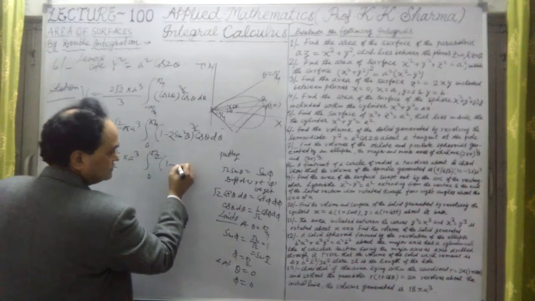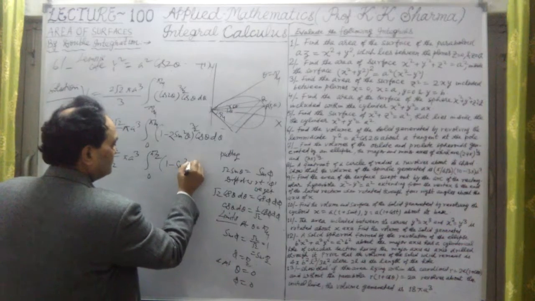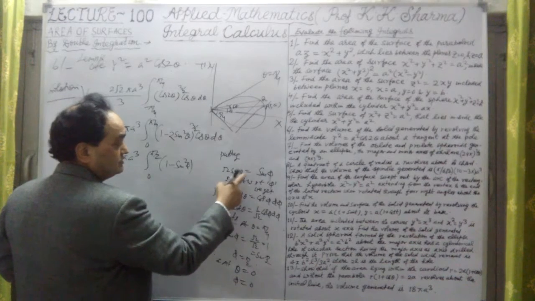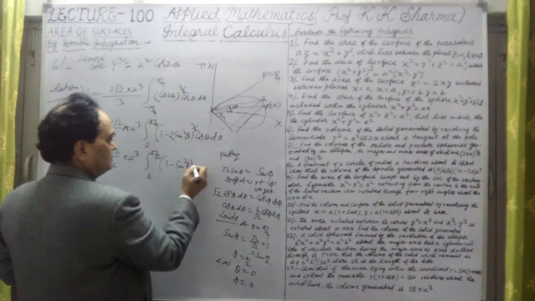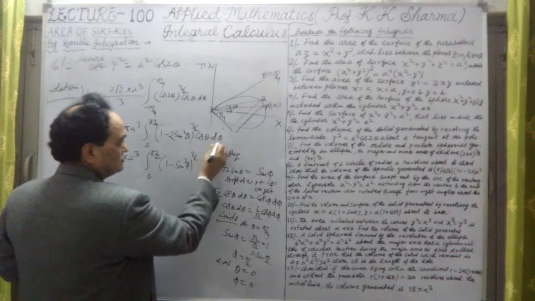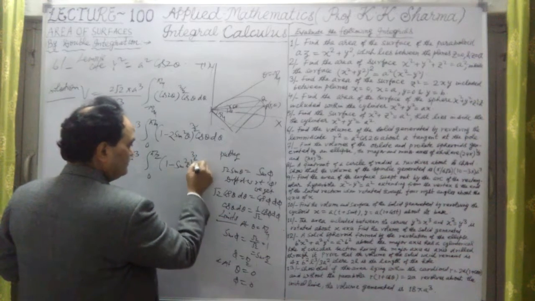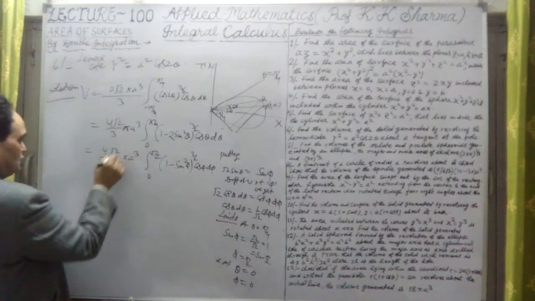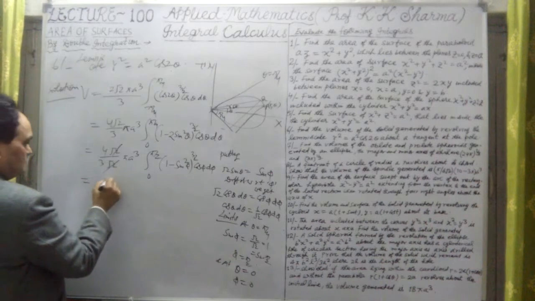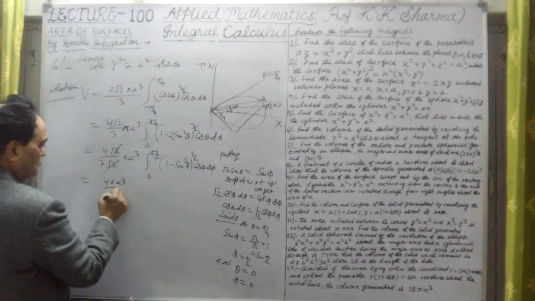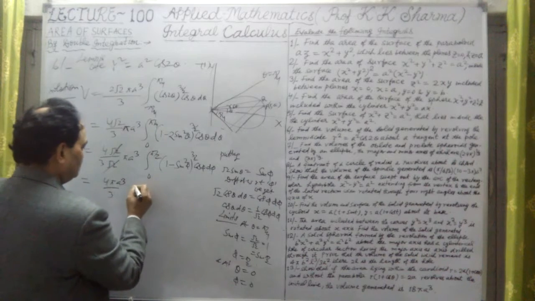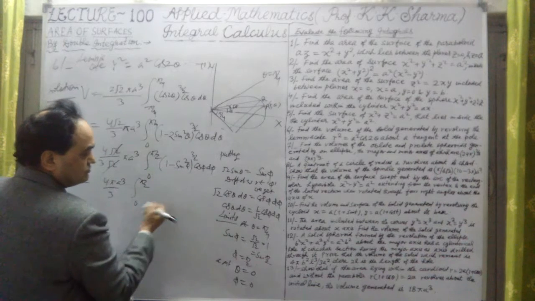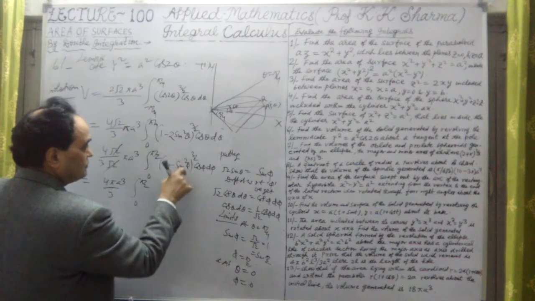Now this is 1 minus sin square phi whole power 3 by 2, because we have taken root 2 sin theta equal to sin phi. Cos theta d theta is cos phi d phi, and 1 upon root 2 I have taken outside. The two 1 upon root 2 cancel out. It is nothing but 4 pi a cube upon 3, with limits 0 to pi by 2. Now 1 minus sin square phi is cos square phi, and it will be cos square phi whole power 3 by 2, which means cos cube phi.